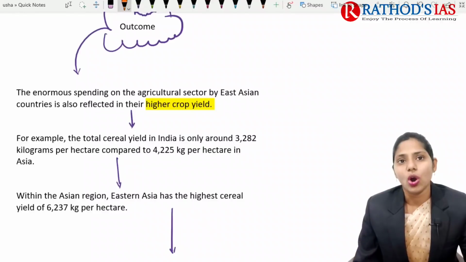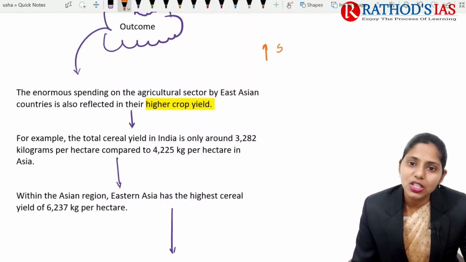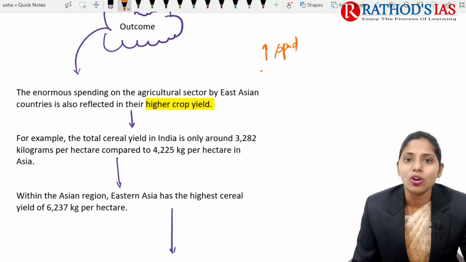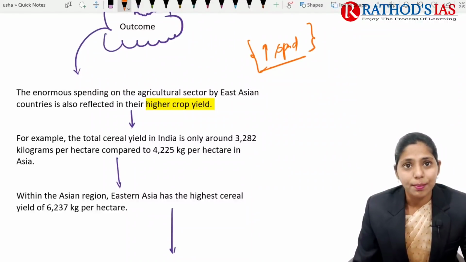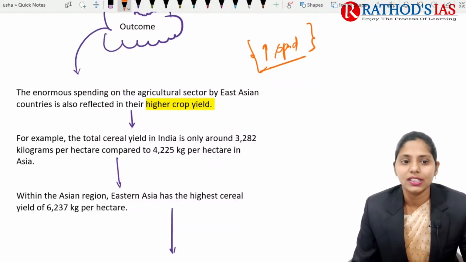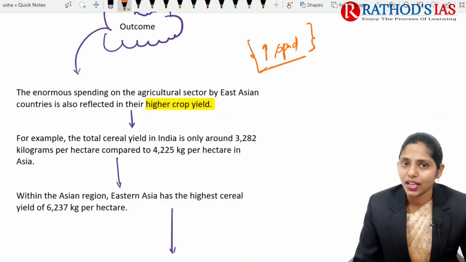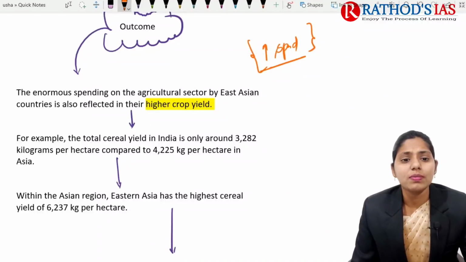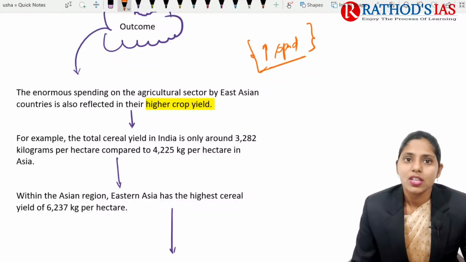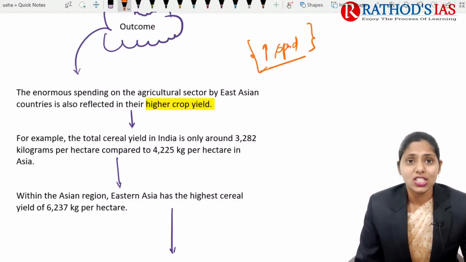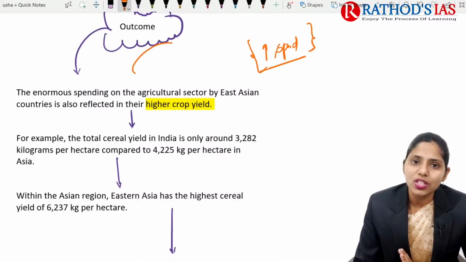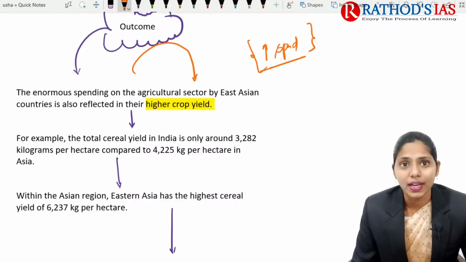And if you're talking about outcomes, whenever spending increases, what outcome is seen? We can compare the outcome of India with other countries, then you can understand the importance of agriculture spending. Enormous spending in the agriculture sector is mainly done by these East Asian countries. Whenever they go for higher spending, the outcome seen there is high crop yield.